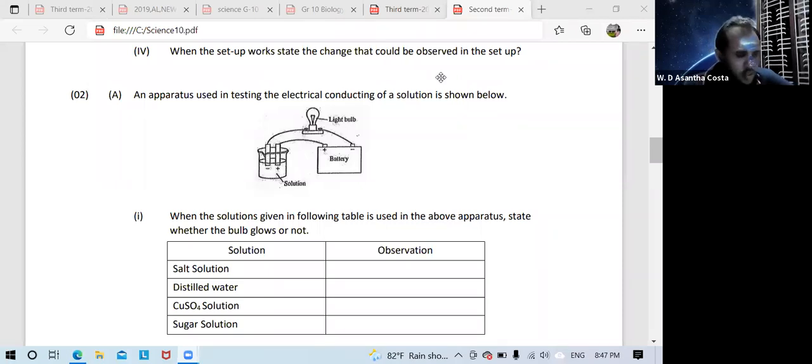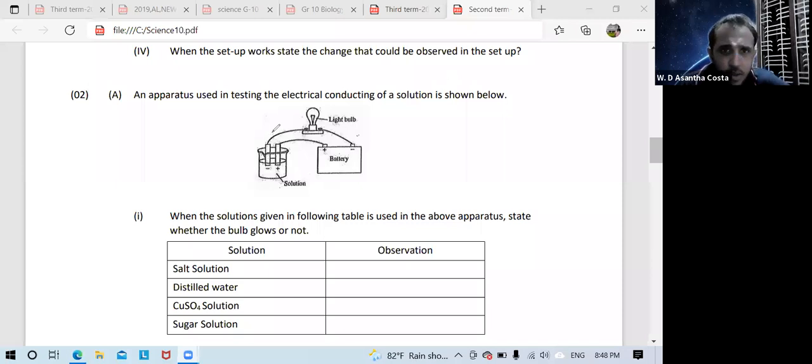Second question from chemical bonds in unit 10. This is activity number 3, page number 183. According to that activity, we'll see the question.